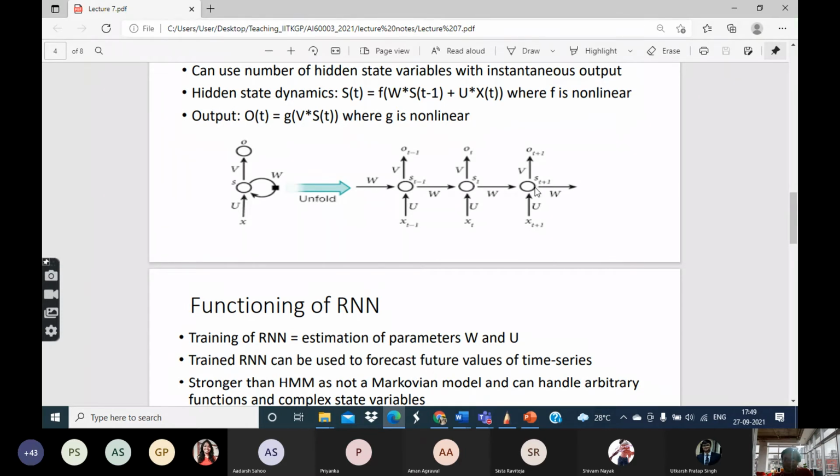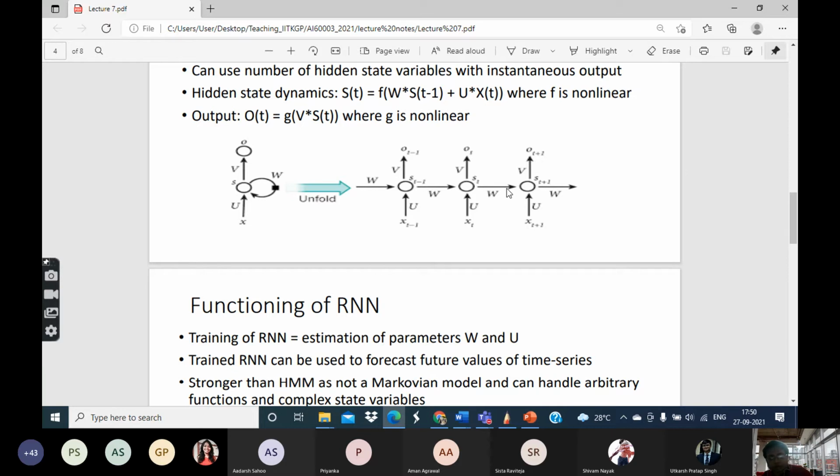You may have heard of this algorithm called backpropagation, which is used to estimate the parameters of a neural network. Backpropagation is an algorithm which is based on the chain rule. Now, in the case of a recurrent neural network, what we do is backpropagation through time, BPTT. That means you calculate a gradient at time t plus 1, based on that you calculate the gradient at time t, then based on that you calculate the gradient at time t minus 1, and so on.